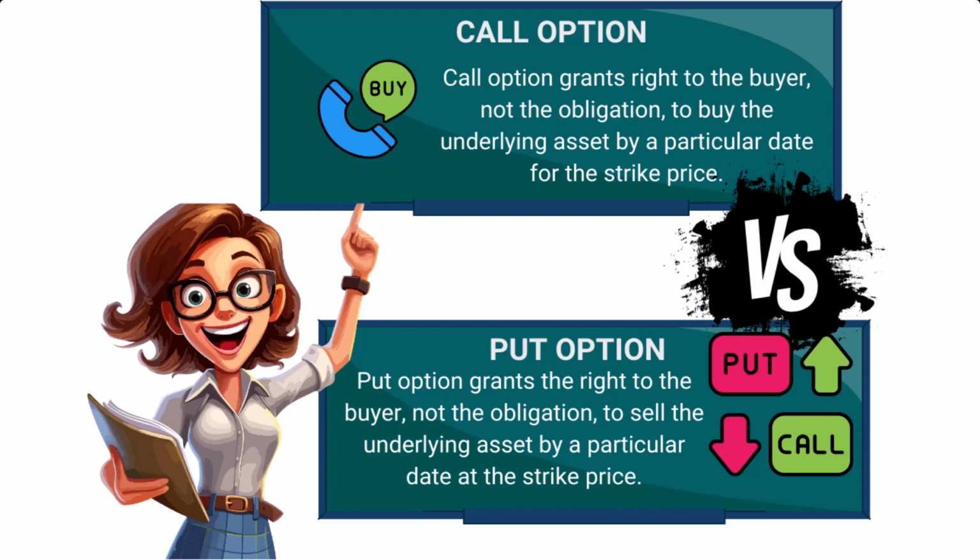On the other hand, a put option is a contract that provides the owner the right, but not the obligation, to sell the underlying asset by a specified date and at a specified price. When this right is exercised, the option seller has the obligation to buy the underlying product from the option buyer under specified conditions. For instance, if you're bearish on the market, you might consider buying a Nifty index put option. Similarly, it's crucial to analyze and decide on the appropriate strike to buy.